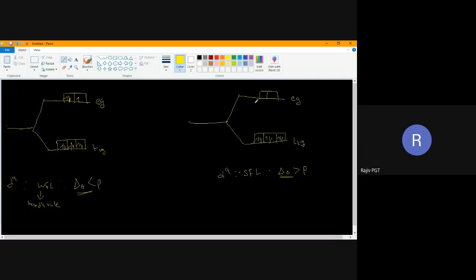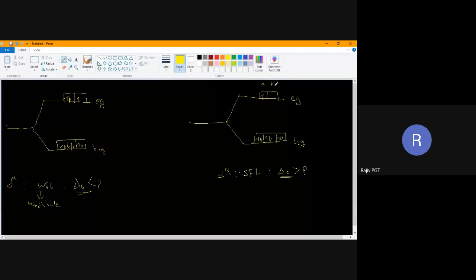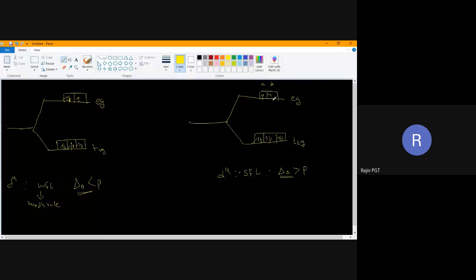EG, sir. Good. Eighth electron. In EG, I have to fill the eighth electron in A orbital or B orbital. I have specified A and B. B, sir. Thank you. Now, where will the ninth electron go? A or B? A orbital.